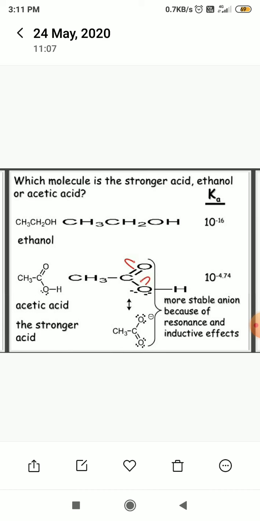Acetic acid is a stronger acid than ethanol, because in acetic acid there is the presence of resonance and inductive effect. Due to this reason, acetic acid is a stronger acid than ethanol.